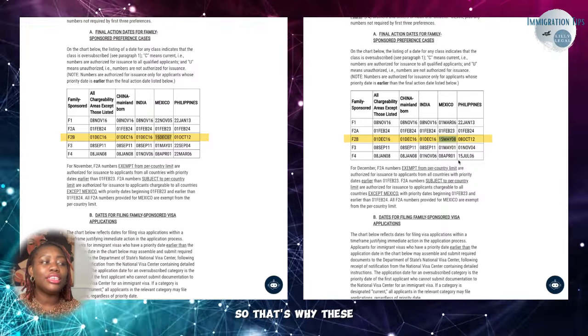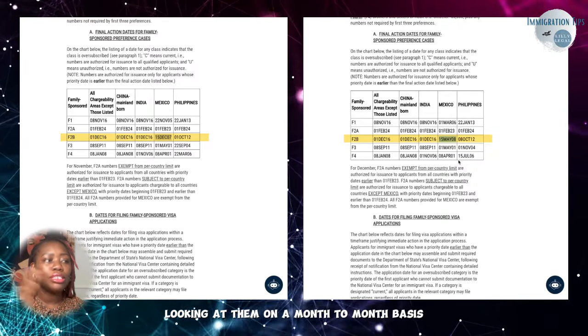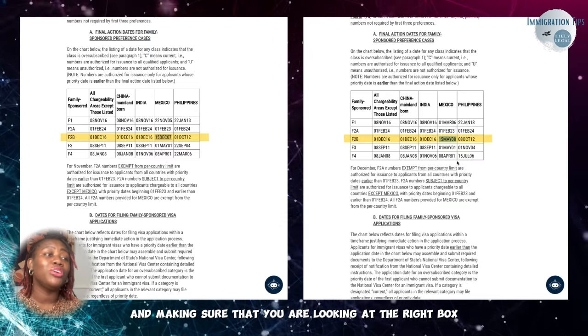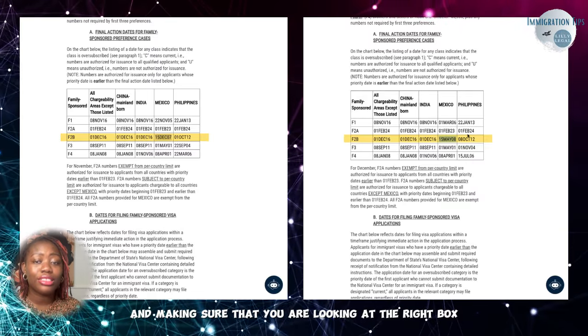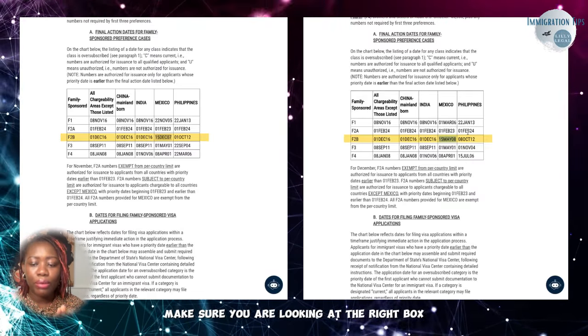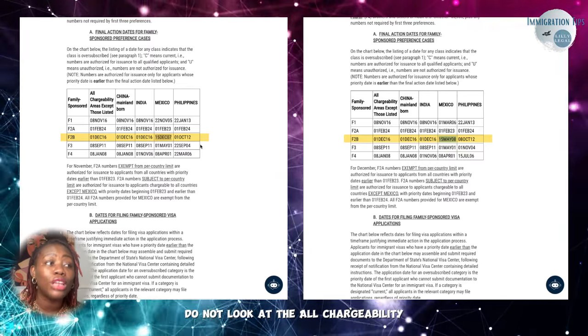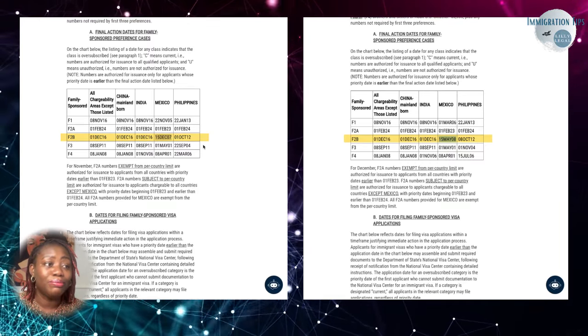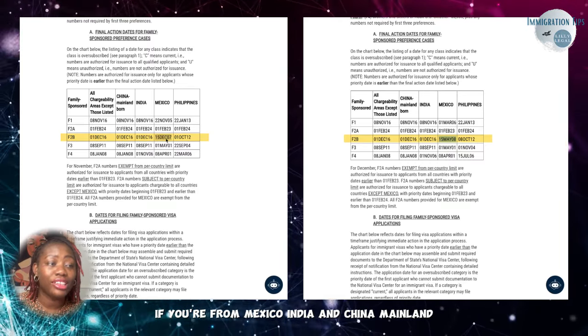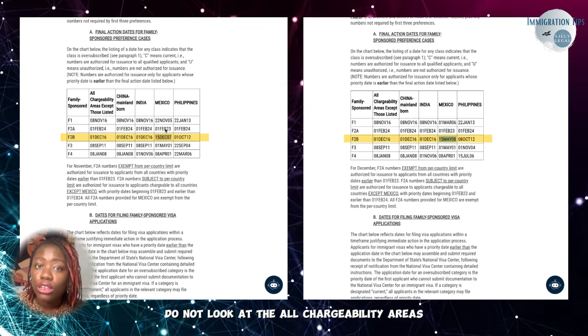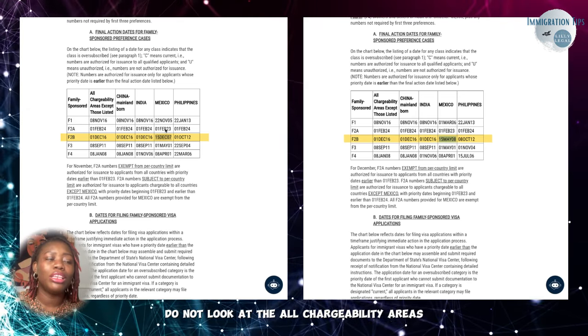So that's why looking at them on a month-to-month basis and making sure that you are looking at the right box makes such a difference, okay? Make sure you are looking at the right box. So if you're from the Philippines, do not look at the all chargeability. If you're from Mexico, India, and China mainland, do not look at the all chargeability areas.